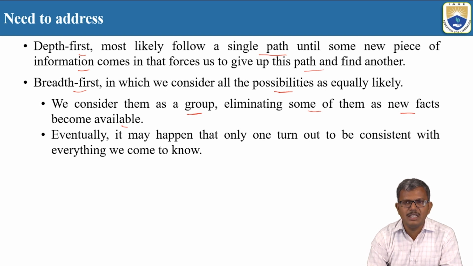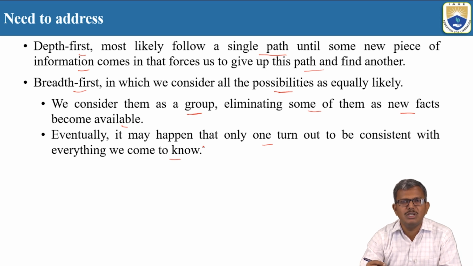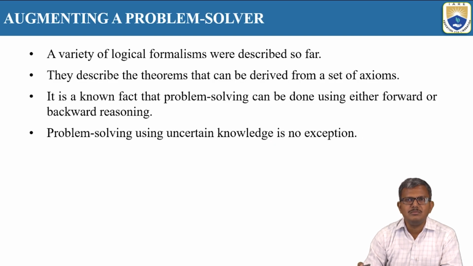Okay, so eventually we can say that it may happen only one turns out to be consistent with everything we come to know. So what happens? We will come to a consistency state, we can say. So let us take one example and try to understand how depth first search and breadth first search techniques are helping us in solving these uncertainty problems.